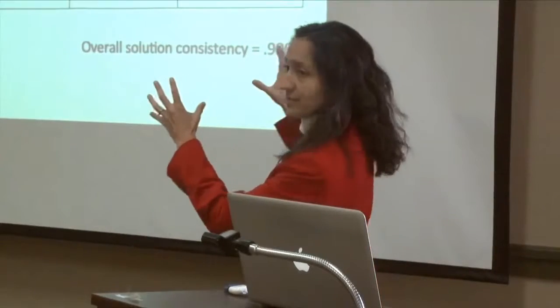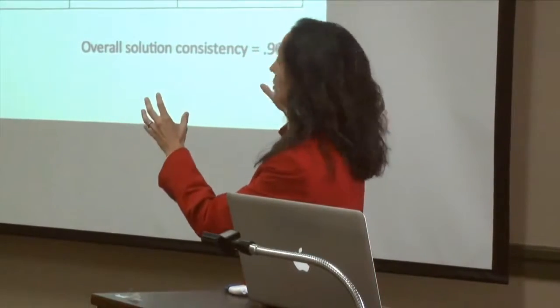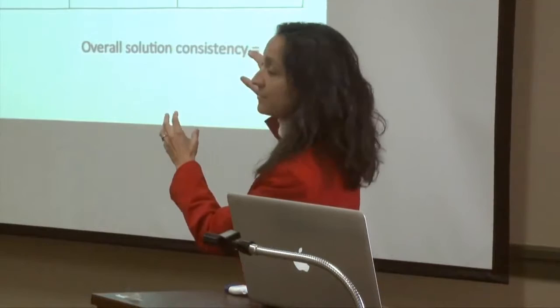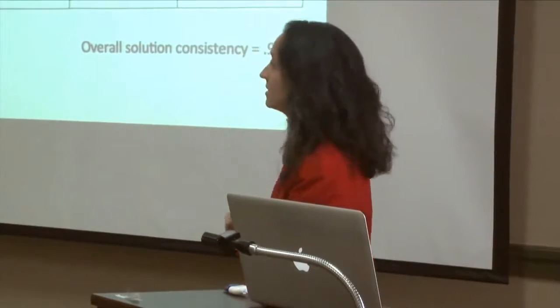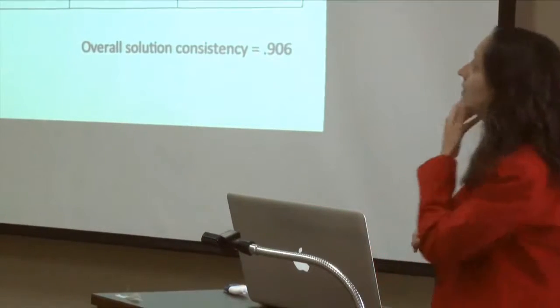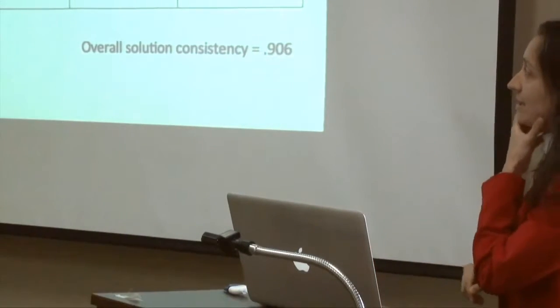After we define our cases, define our outcome, and select the conditions that we think are necessary or sufficient for being associated with this outcome, we then get a truth table. And this is a very modified version of the truth table to only show you a couple of the combinations of conditions that were most associated with becoming a policy entrepreneur. So here are a couple of results from our QCA analysis.